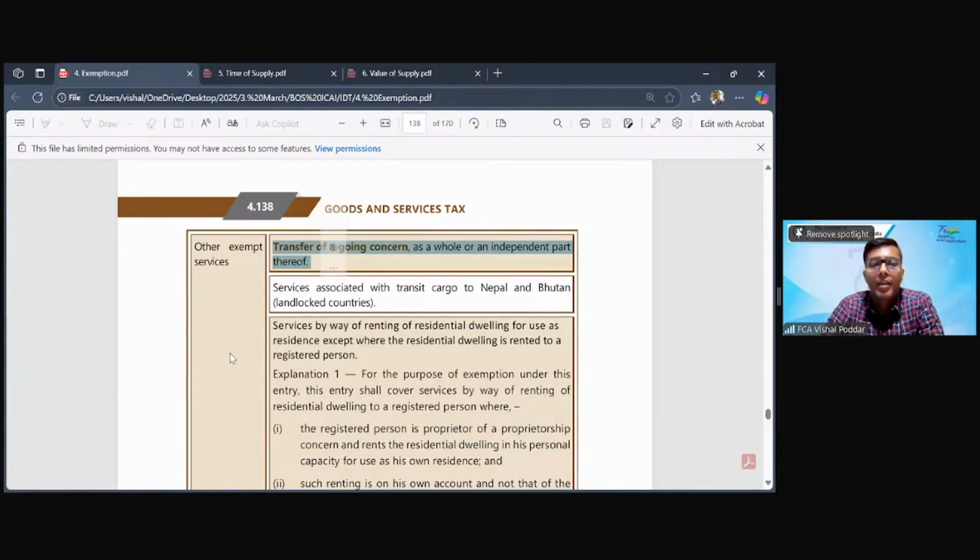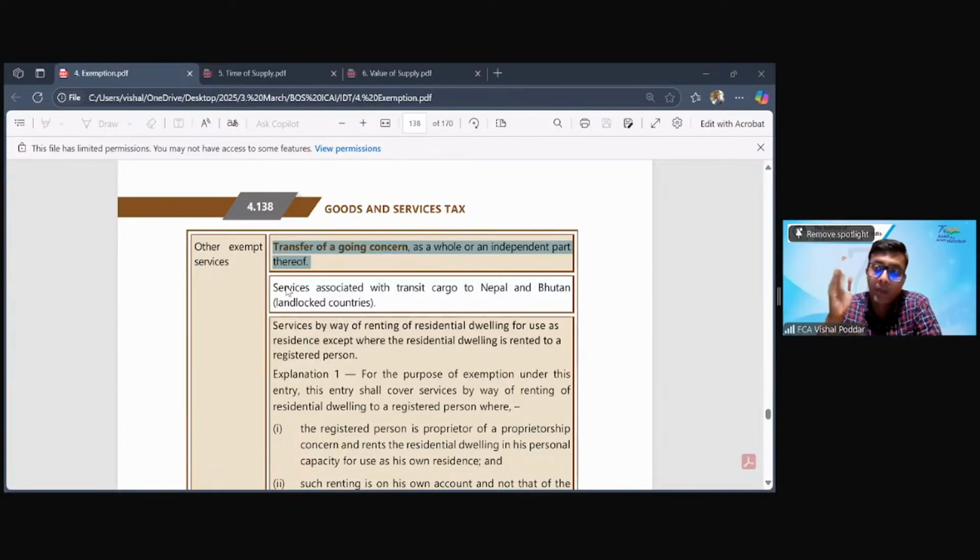Today night, I sign a deal with Ajit Ji and I sell off my entire running hotel to Ajit Ji for rupees 200 crores. So if I sell off my entire running hotel to Ajit Ji for 200 crores, then from tomorrow, Ajit Ji will become the owner of the hotel. So this amount which I'm charging to Ajit Ji of 200 crores is for transferring my entire business as a going concern. Firstly, transfer of a business as a whole is treated as supply of service.